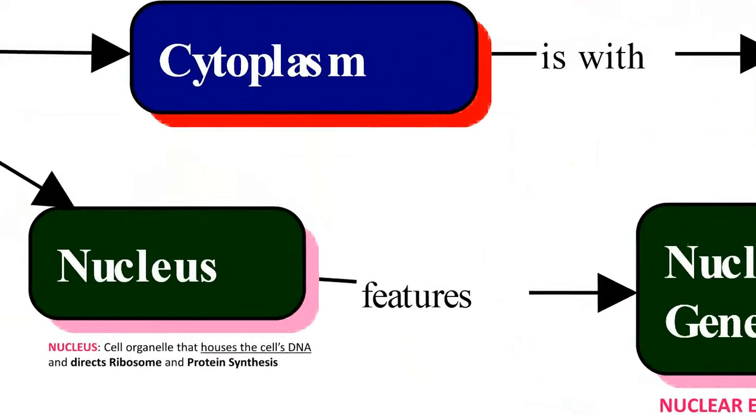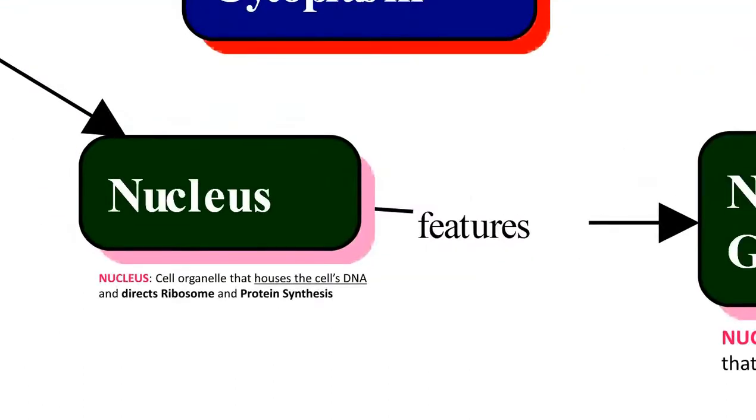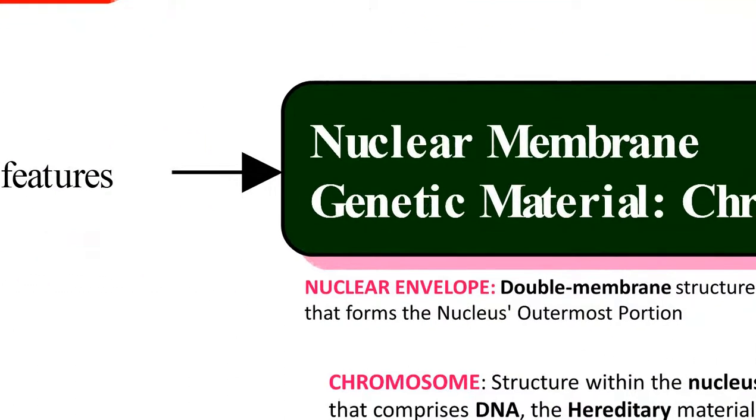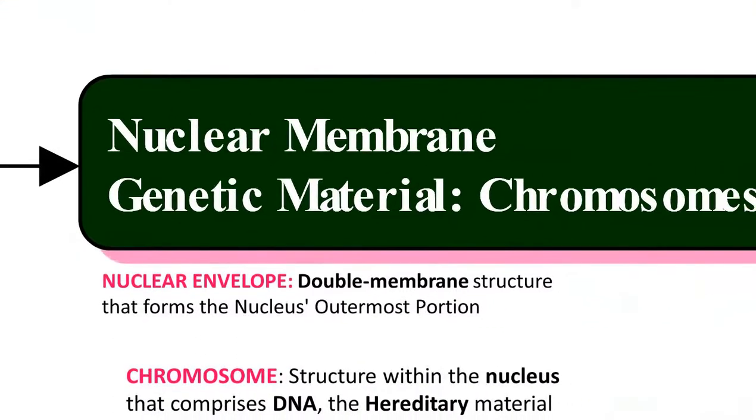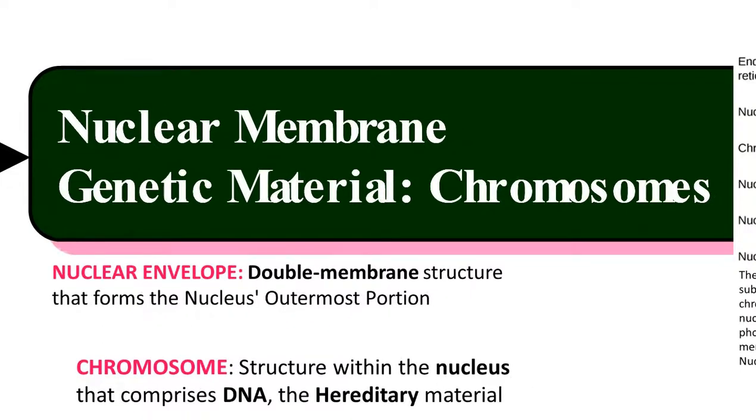Next, another important component of the eukaryotic cell is the nucleus. The nucleus is the cell organelle that houses the cell's DNA and directs the synthesis of ribosomes as well as proteins. The main features of the nucleus are the presence of the nuclear membrane, and inside the nucleus the genetic material is present. That genetic material is nothing but the chromosomes.